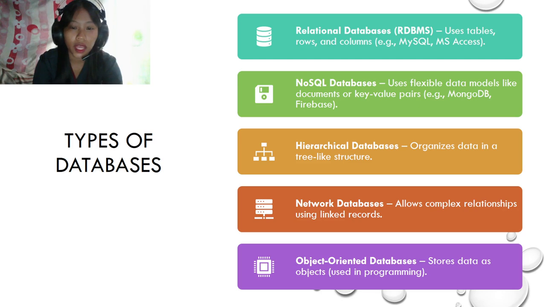Next are the hierarchical databases. Hierarchical databases organize data in a tree-like structure. It is organized data in the specific databases. Next are the network databases, which allow complex relationships using linked records. It uses a graph structure for complex relationships.